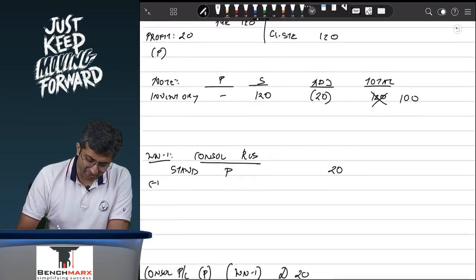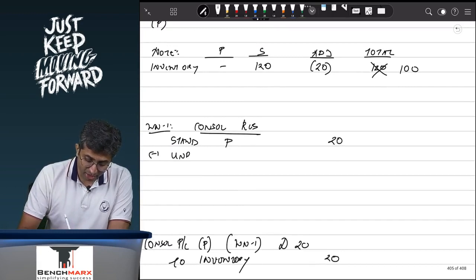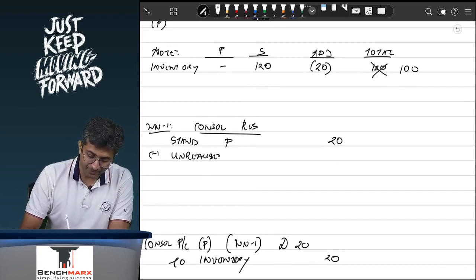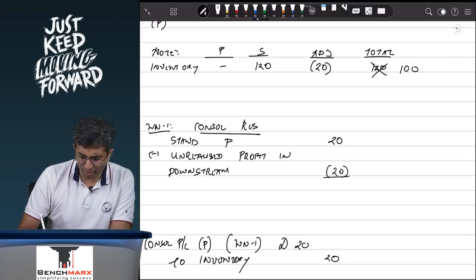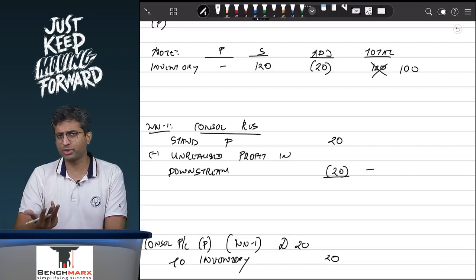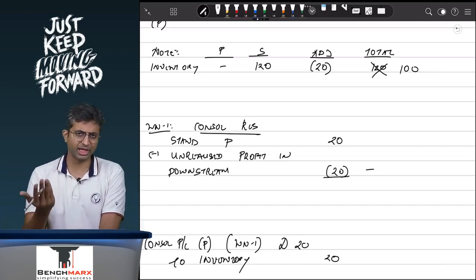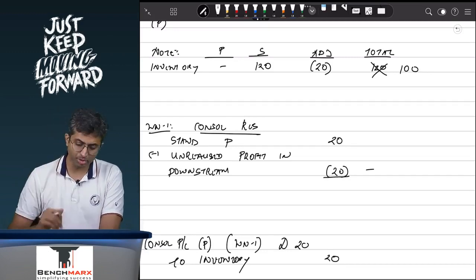At the same time, I will remove the unrealized profits in downstream transactions, and hence my overall profit continues to appear at 0, which is right. You have not done anything else, so there should be no additional profits.